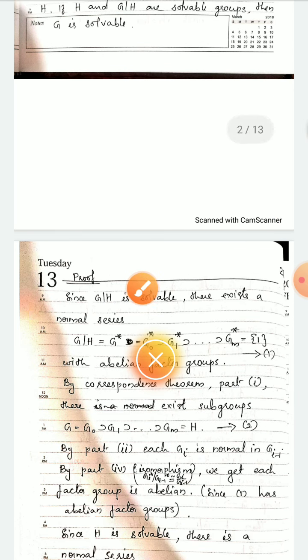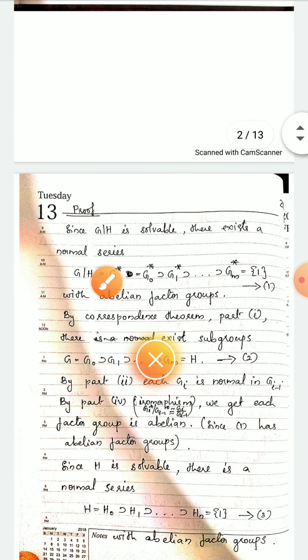Since G by H is solvable, by the definition of solvability, there exists a normal series, in which G by H is denoted as G star, just a notation, and G star is denoted as G naught star itself. Usually we take it like that. So G by H is also denoted as G naught star, superset of G1 star, superset of etc., superset of Gm star, is equal to {1}.